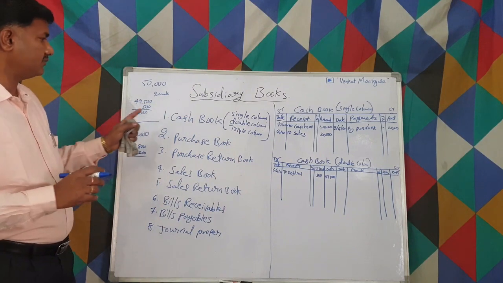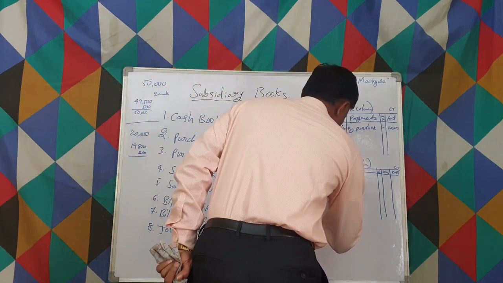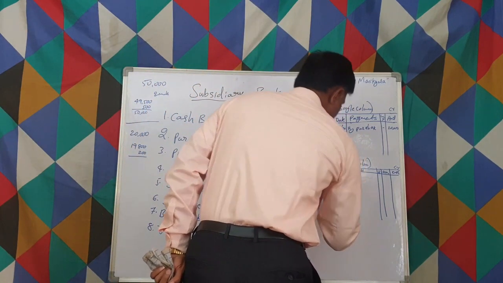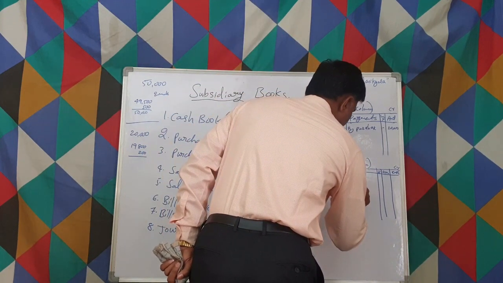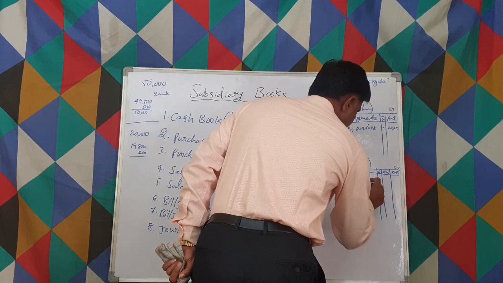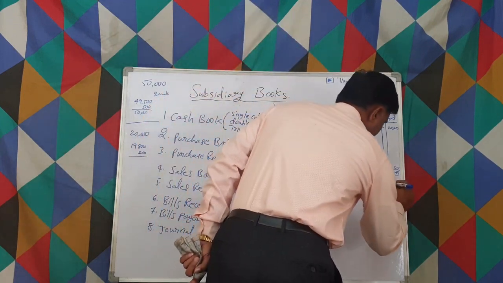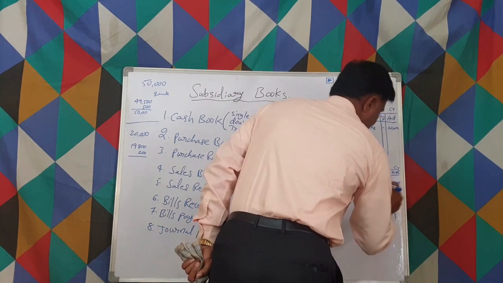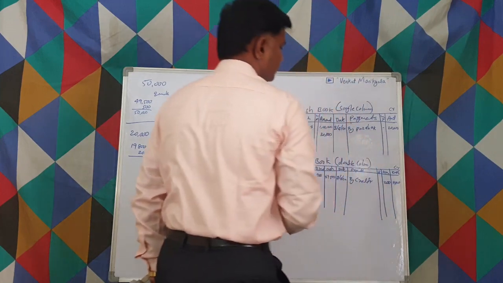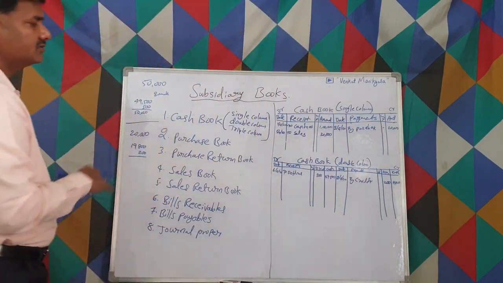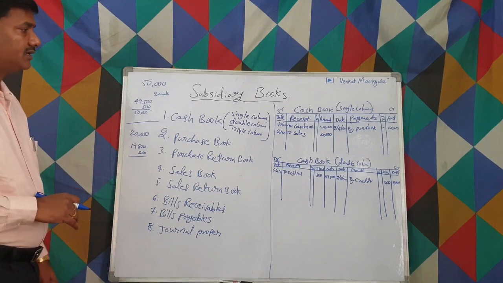In that case, when we are paying 20,000, let us suppose on 7th April 20, we paid to the creditors. How much have we paid? 19,800 cash we have paid and 200 discount we received. Total, creditors will be debited with 20,000, right?